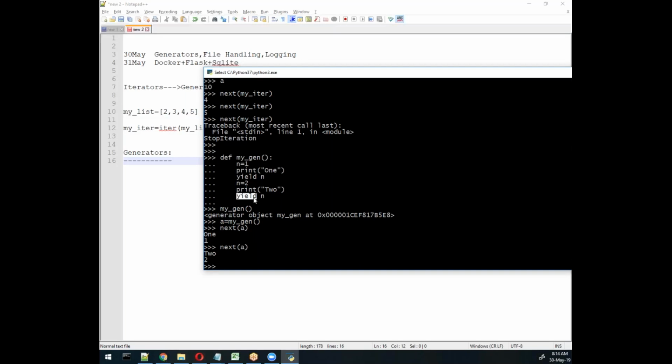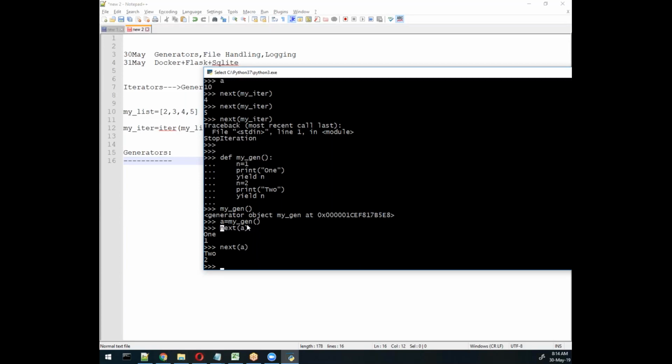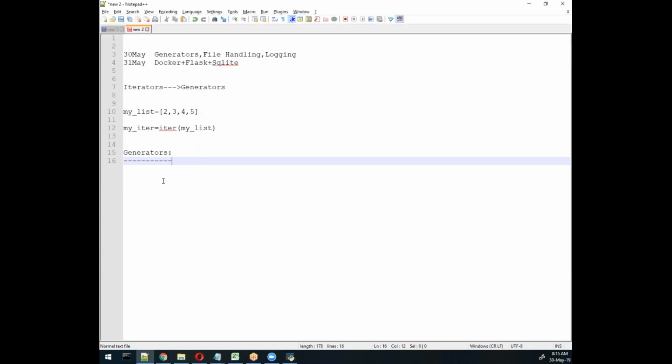Using the yield keyword, they will ask you in an interview how we can create an iterator. So you can create an iterator using the generator concept, and in the generator concept we need to use the yield keyword. The yield keyword will pause the output of your next iteration till you again call through the next method. So through the next method, if you call an object of the iterator, it will return you the value of that member.